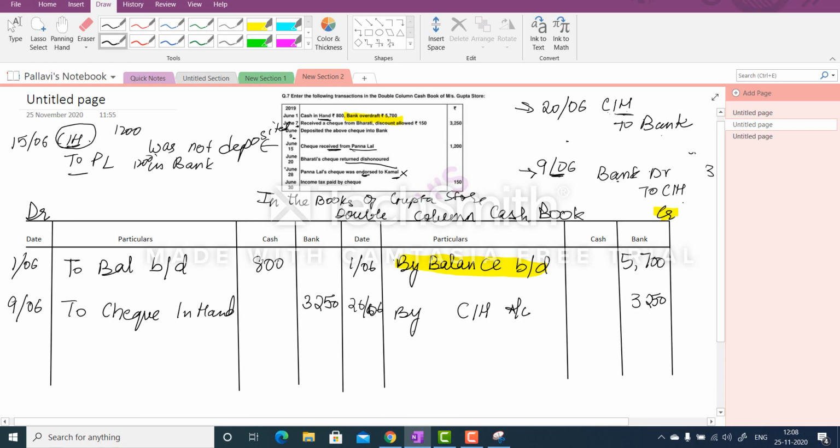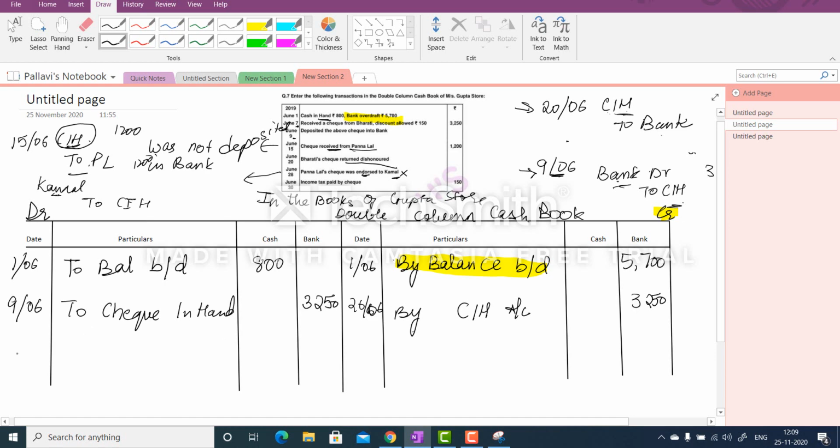And June 20th, we have seen that it was endorsed to Kamal. So if you want to see the entry for June 28, it would be Kamal to check in hand. First, you got the check from Pannalal, so check in hand to Pannalal. Now you gave the same check to Kamal. When you gave the check to bank, you wrote bank to check in hand, but right now you didn't deposit it in the bank. This check you gave to Kamal. So Kamal account debit to check in hand.